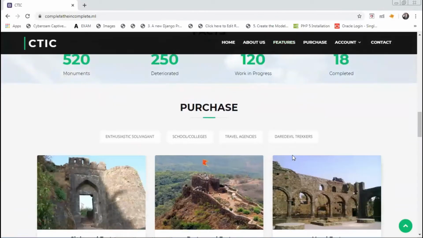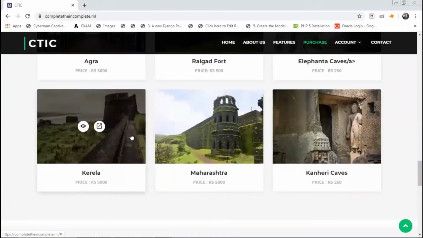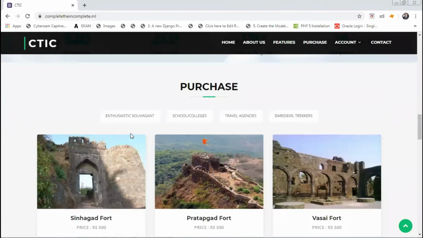So in purchase, we have 4 categories. The first is if you are a solo traveler. Second is school colleges. Third is travel agencies, and fourth is trek for the person who hosts treks. So these are all of them available. So if you want, we can segregate it.